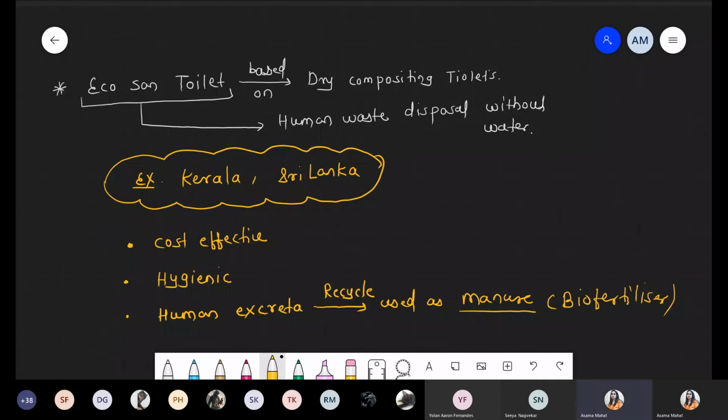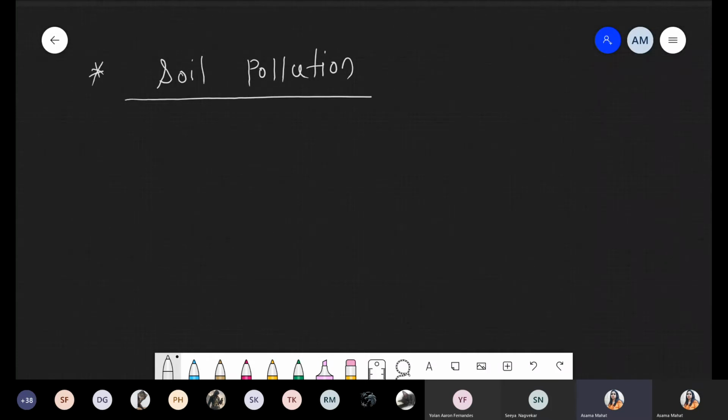Okay. So the next point we are talking about is e-waste management, and e-waste management comes under soil pollution. So the water pollution part is complete. Now we are talking about a new pollution part, soil pollution, and under soil pollution we have to discuss e-waste. So the next pollution is soil pollution. Okay, start a new page. This is the new pollution point, soil pollution.